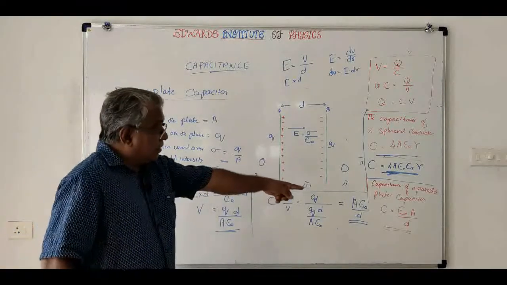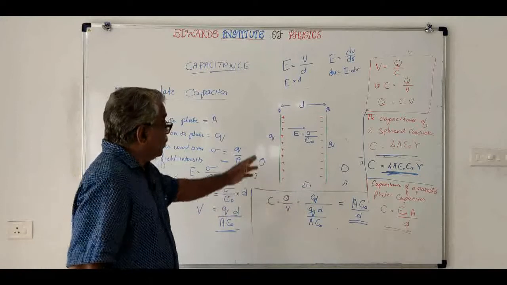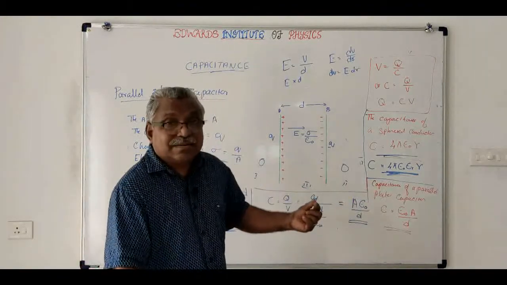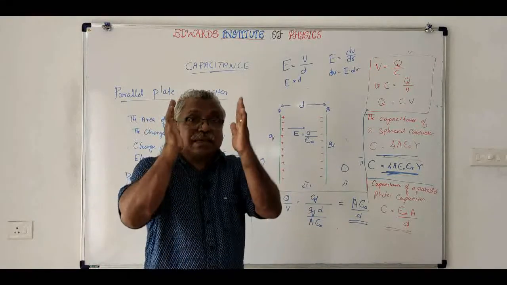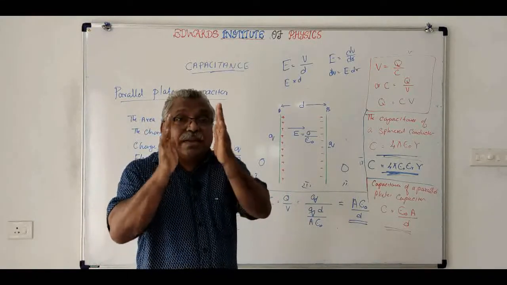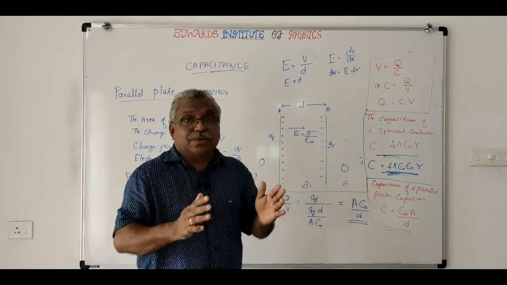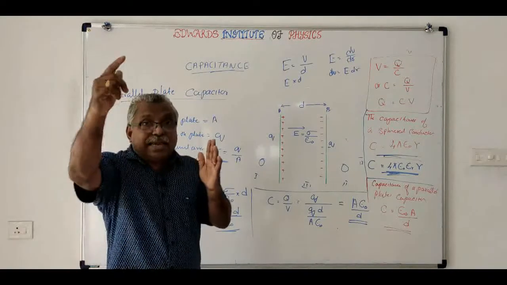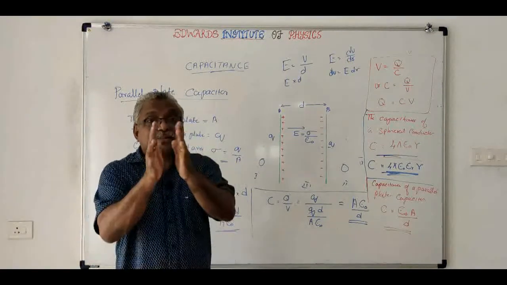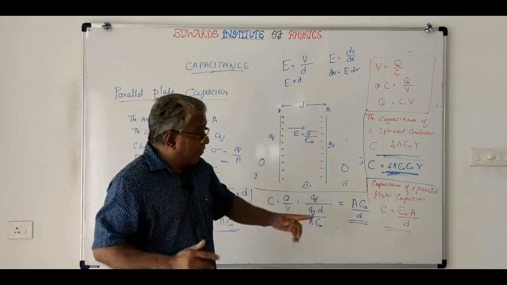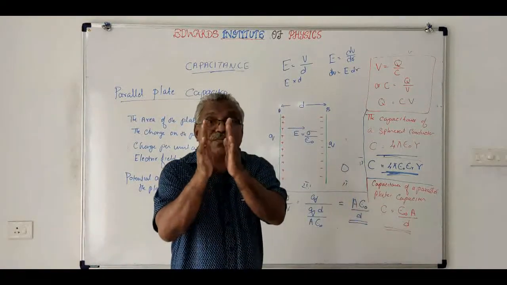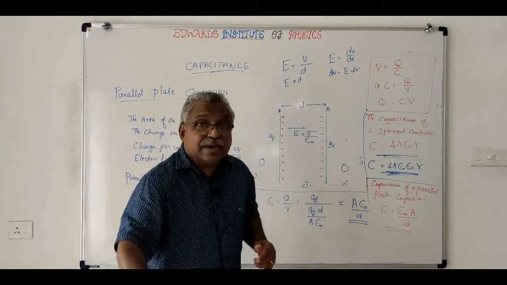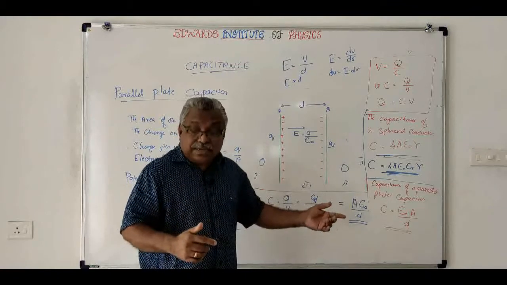If you look at that formula, it is related only to the area of the plate and the separation between the plates. It has nothing to do with the charge and all those things. The capacitance will depend only on the dimensions. Earlier, in the last video, I had told that in a parallel plate capacitor, the capacitance will depend on the area of the parallel plates as well as the distance between them. If you reduce the distance, the capacitance will increase. If you increase the area, what will happen? The capacitance will increase.